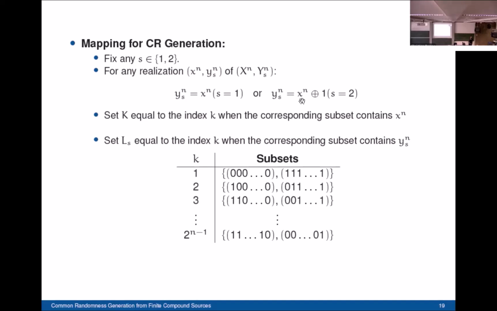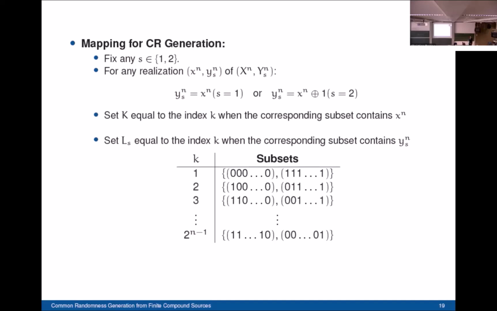Now, from a common randomness generation perspective, we're going to consider the following mapping. Here we have some mapping with some subsets, where each subset contains 2 sequences of length n. Each sequence and its complement are contained in the same subset. So the sequence of all zeros and the sequence of all ones, for example, are contained in the first subset.